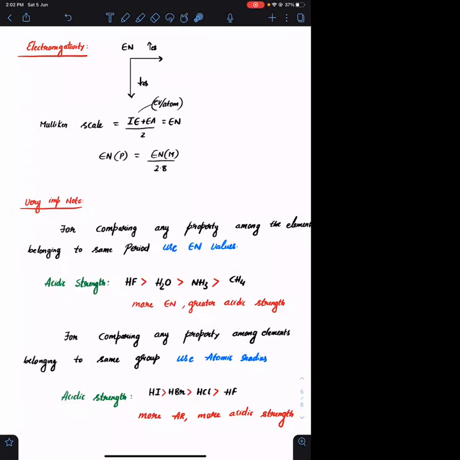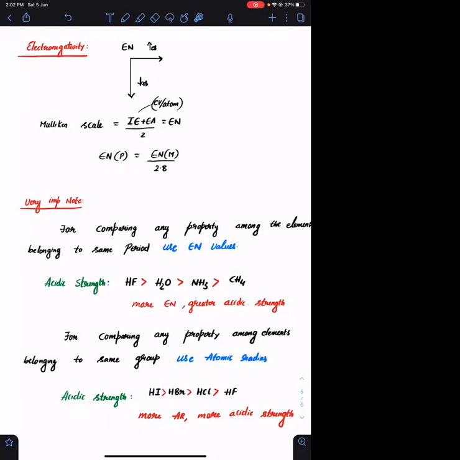Electronegativity is the property of a combined atom, meaning whenever the atom is in a combined state or molecular state. Electron affinity is the property of an isolated atom. Electron affinity is defined for the isolated atom. Electronegativity is defined for the combined atom.